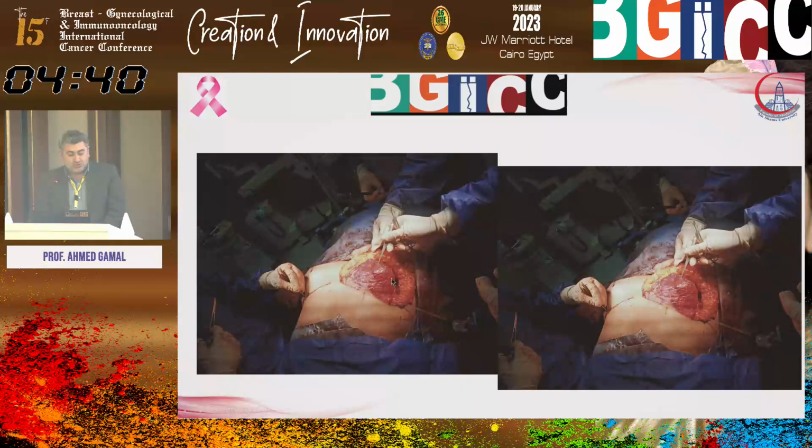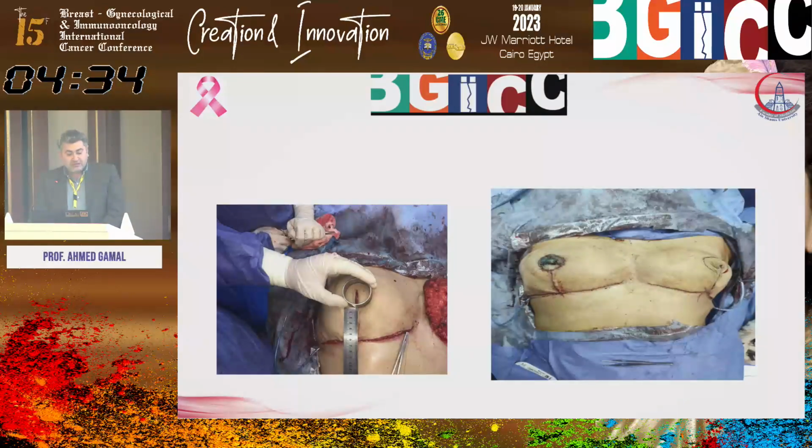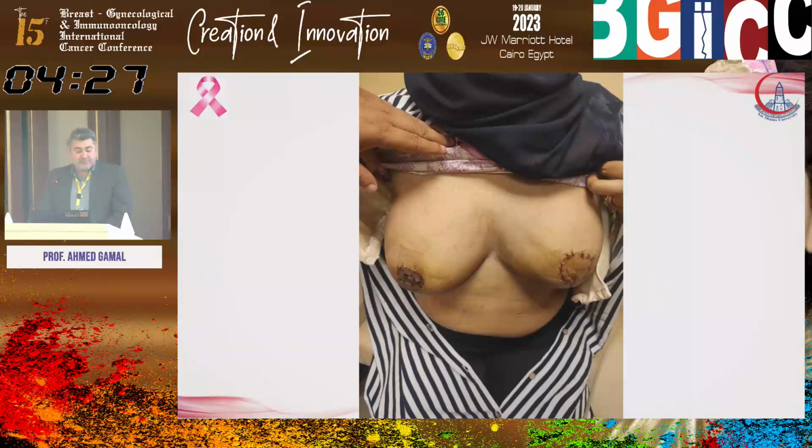And here is how it looks after inflating the expander and putting the sling. And here is how it looks during closure with immediate nipple-areola complex recreation on the right side. And here is how the patient looks only 3 weeks after operation.